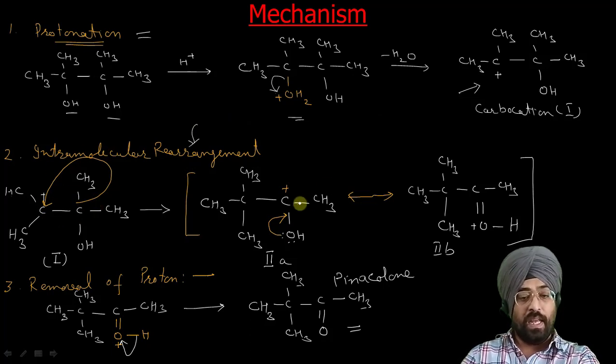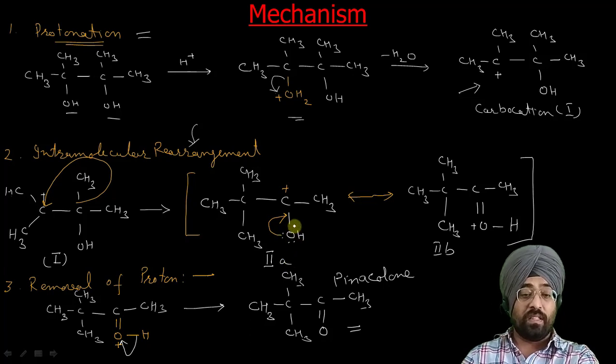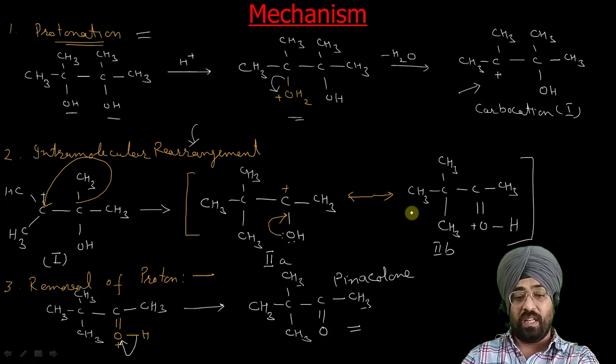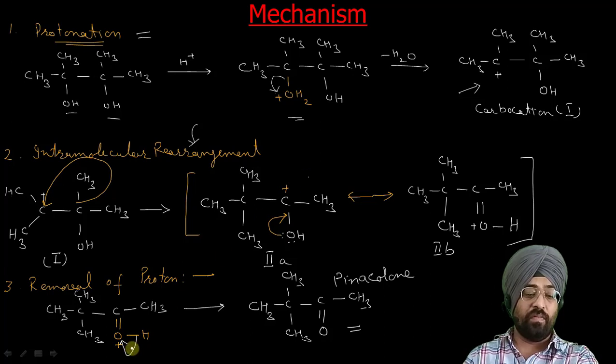to this carbon, and we now get a carbocation, even though it is a secondary carbocation, but it is more stable because of this resonance hybridization by these lone pair of electrons. So these are the resonating structures. Because of this resonance, this carbocation is more stable. In the next step, the removal of a proton takes place, and we get a pinacolone.